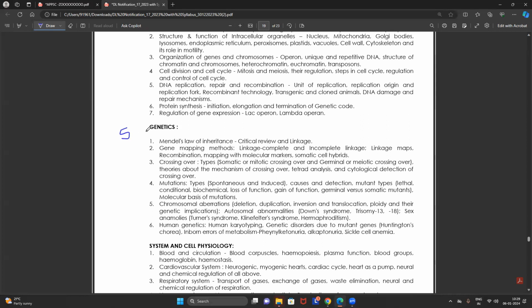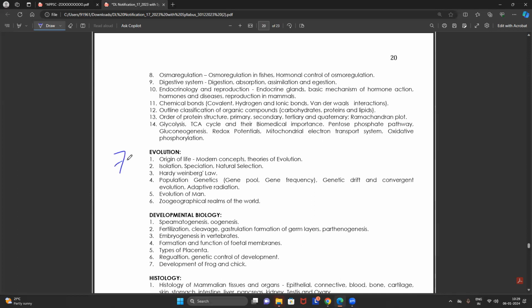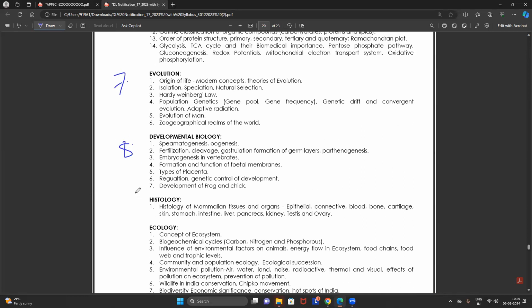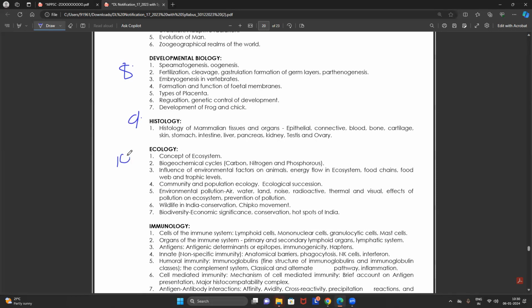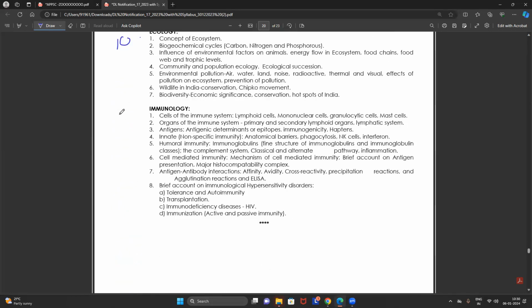Then followed by another big unit, genetics. And in the entire syllabus, there are two very big units: one is human physiology and the next one is immunology. Evolution, developmental biology, histology, and ecology are little smaller units when compared to human physiology and immunology.